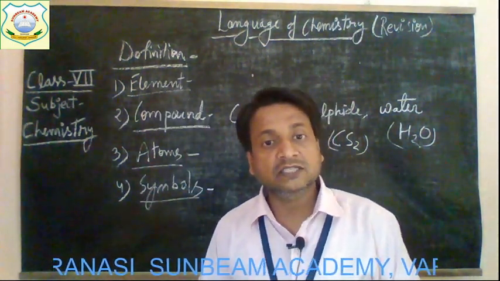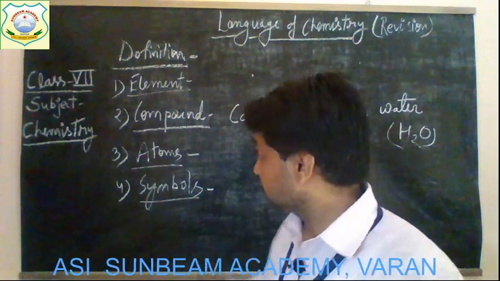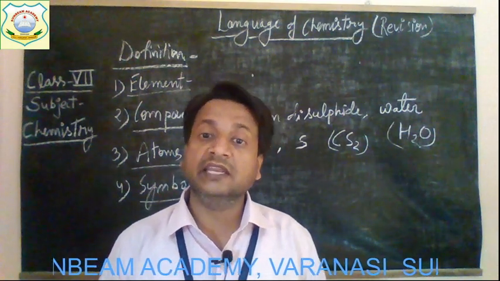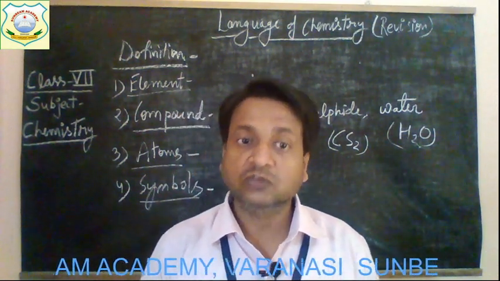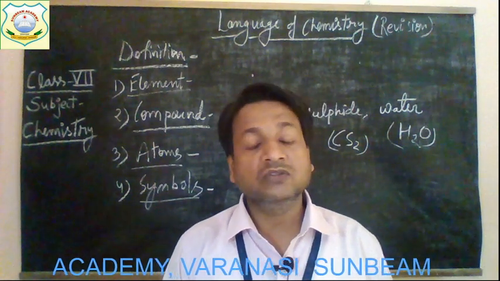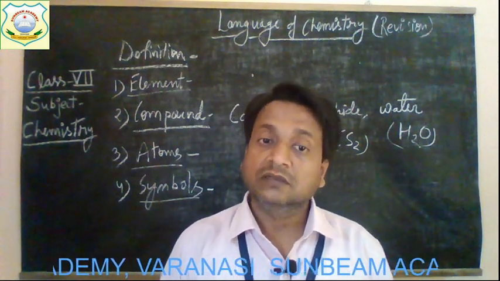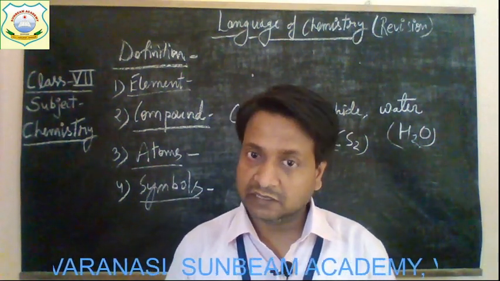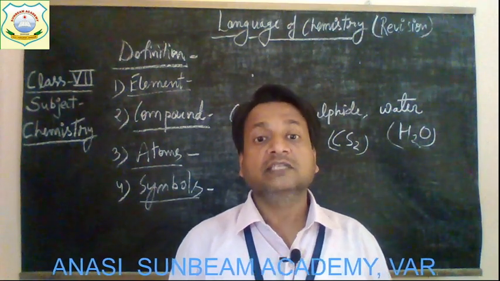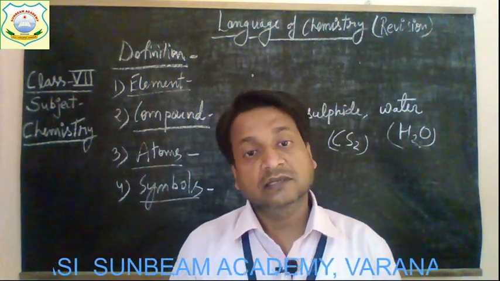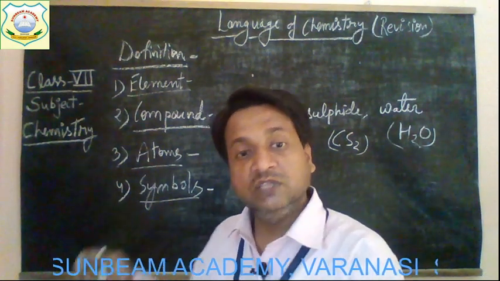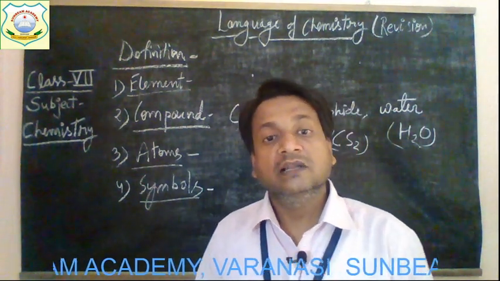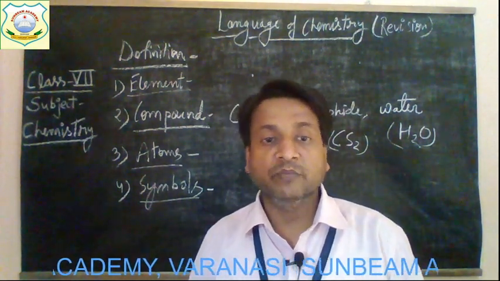Symbols. The next term is symbol. The symbols are the abbreviations used for the lengthy names of elements. They are termed as symbols because it is not possible to write the whole complete lengthy names of elements every time. So the small letters of these different elements are used to denote them, and these letters are known as their symbols.